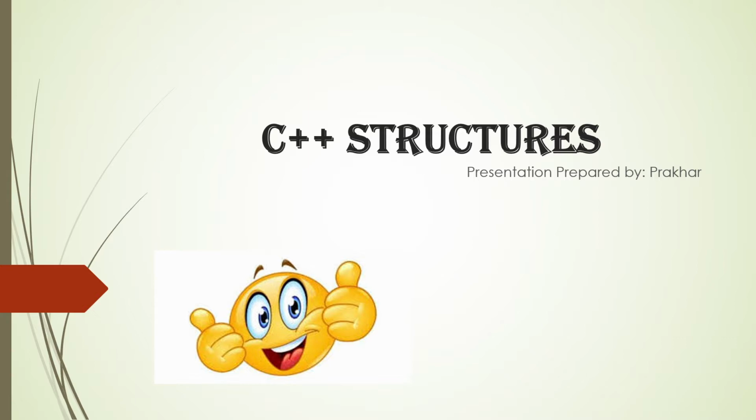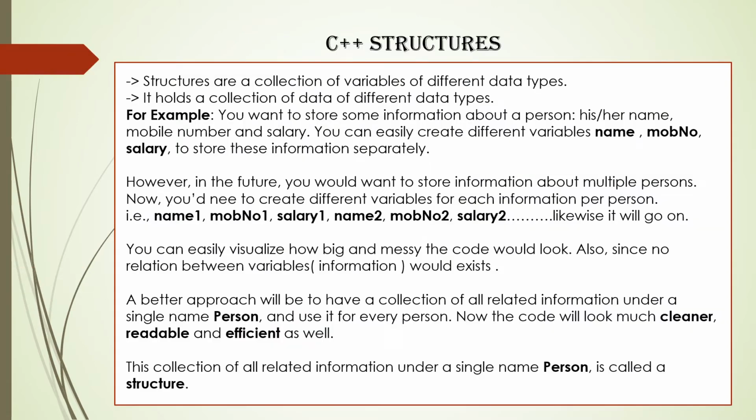Today we are going to see the topic C++ structures. These are user defined data types. We can say a structure is a group of data elements grouped together under one name. These data elements are known as members. Structures are a collection of variables of different data types. It is similar to a class, the one which we have covered in the previous lecture.